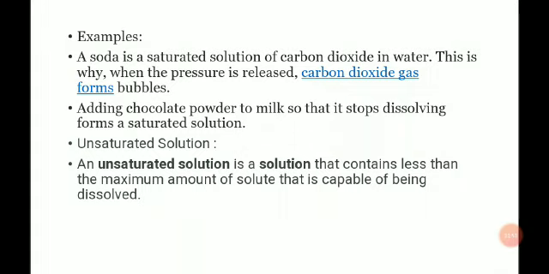Unsaturated solution: the solution which contains a lesser amount of solute than that required to saturate it at a given temperature is an unsaturated solution.